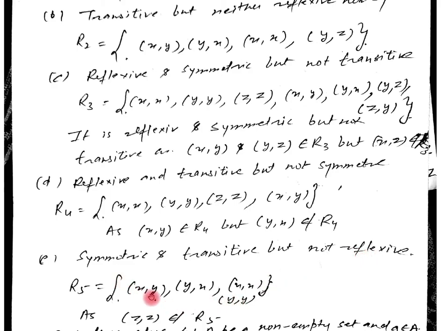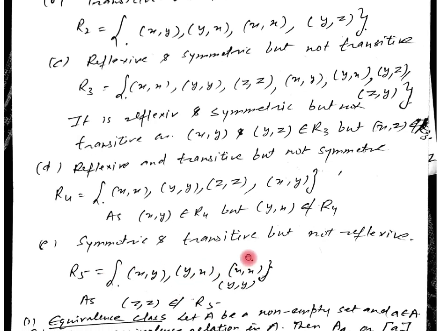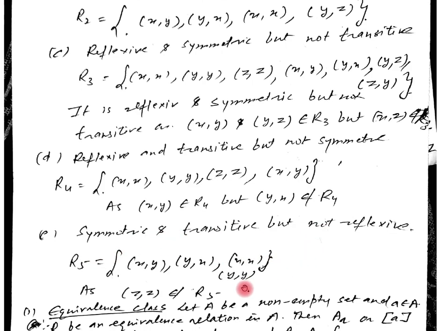For symmetricity we are having a pair like this, XY, then YX is there. So it is symmetric. Now for transitivity, we can't say there is a pair like this, AB belonging to R and BC belonging to R, then AC belongs to R. We are not having such a pair. So we can say it is symmetric and transitive but it is not reflexive.